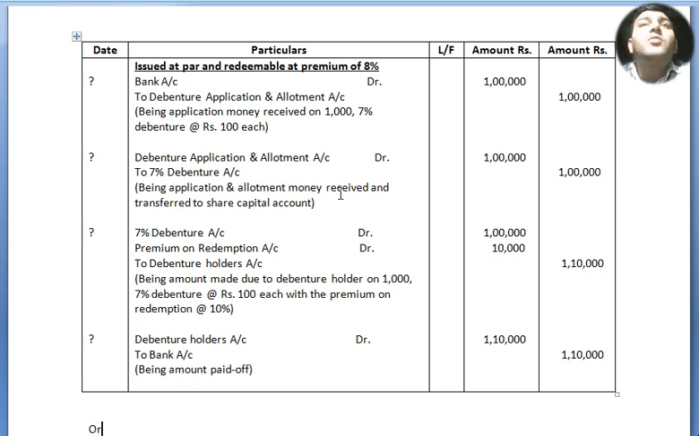Now we move to our next entry: 7% debenture account debited, premium on redemption account debited 10,000, to debenture holders account, being amount made due to debenture holders on 1,000, 7% debentures at the rate of ₹100 each with a premium on redemption at the rate of 10%. Debenture holders account debited to bank account, being amount paid off, that is 1,10,000. That's all. Now we move to our next question.